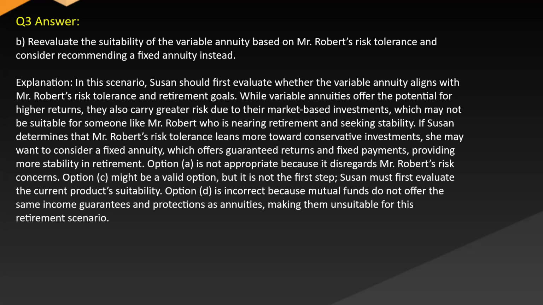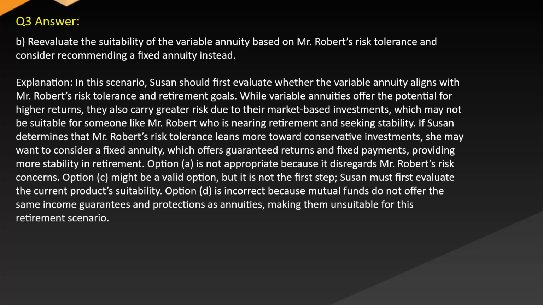Explanation: In this scenario, Susan should first evaluate whether the variable annuity aligns with Mr. Robert's risk tolerance and retirement goals. While variable annuities offer the potential for higher returns, they also carry greater risk due to their market-based investments, which may not be suitable for someone like Mr. Robert who is nearing retirement and seeking stability. If Susan determines that Mr. Robert's risk tolerance leans more toward conservative investments, she may want to consider a fixed annuity, which offers guaranteed returns and fixed payments, providing more stability in retirement.